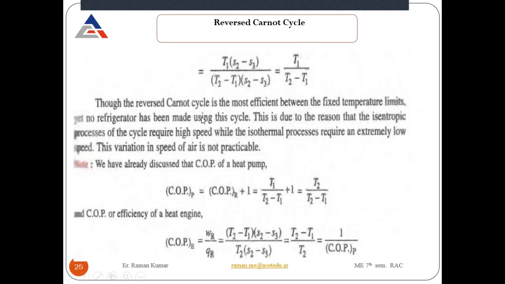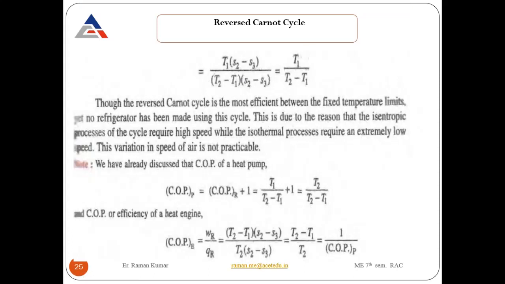Okay. So the reverse Carnot cycle is most efficient between fixed temperature limits. The temperature limits should be fixed, then it will give the more COP. Otherwise, it will not give you the better COP.